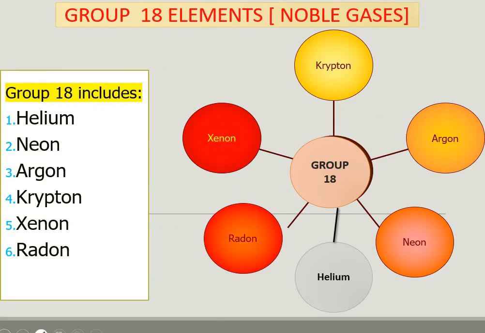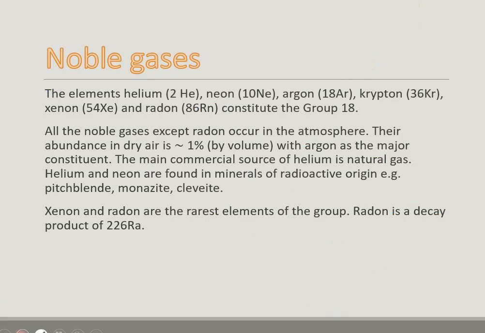If we are talking about group 18 elements, these are the noble gases. The noble gases are helium, neon, argon, krypton, xenon and radon. Noble gases are inert gases, which usually do not react. All the noble gases except radon occur in the atmosphere. Their abundance in dry air is approximately equal to 1% by volume, with argon as a major constituent.